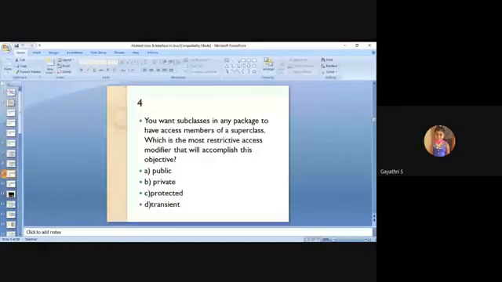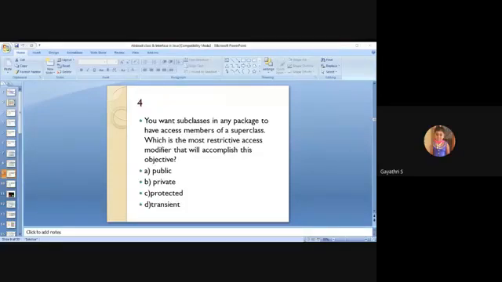Next, you want subclasses in any package to have access to members of a superclass. Which is the most restrictive access modifier that will accomplish this objective? C is the right answer.